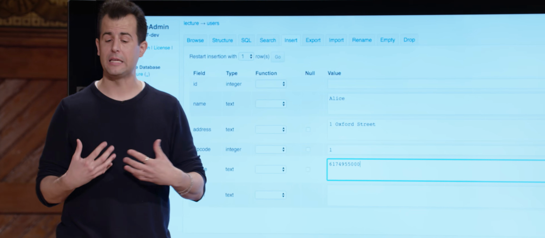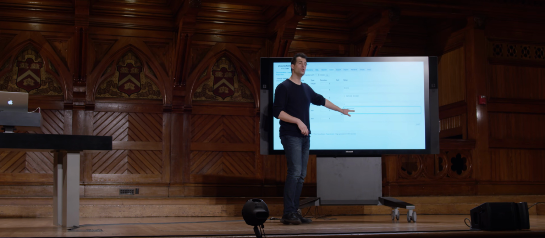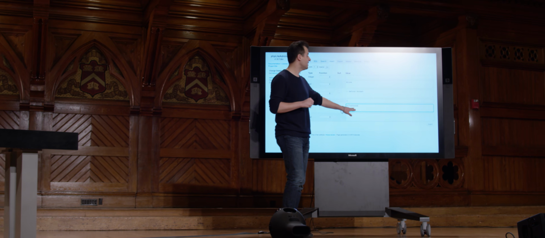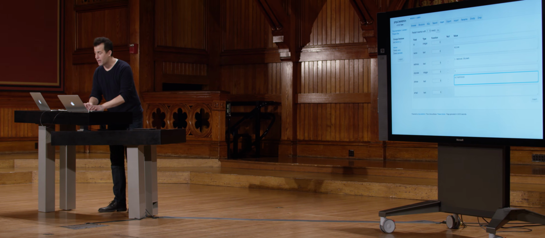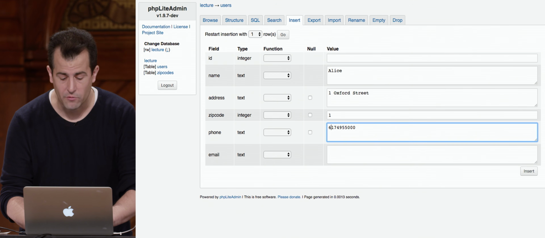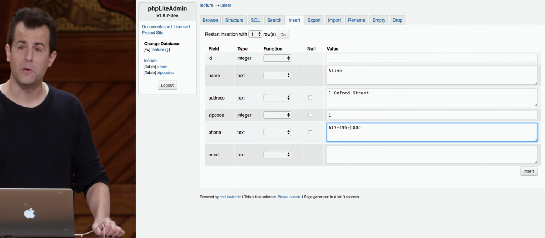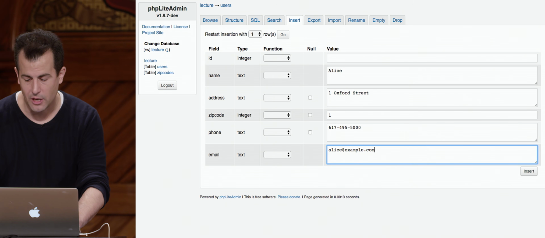In fact, if we want to pretty things up and throw away some of the inconsistencies, I could just use code, Python ultimately, to throw away all punctuation symbols, and then just store 10 characters in the case of a US number or whatever pattern I care about. Or I could proactively, with Python, even pretty this up by just putting the dashes where I want them to be, not where the user necessarily put them. And then Alice was alice@example.com.